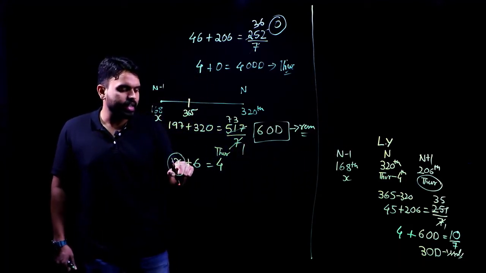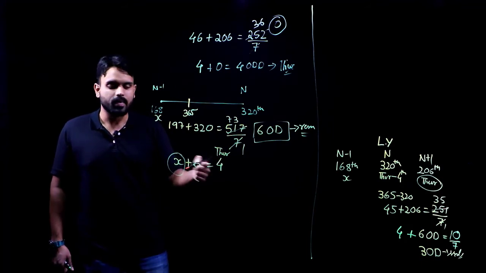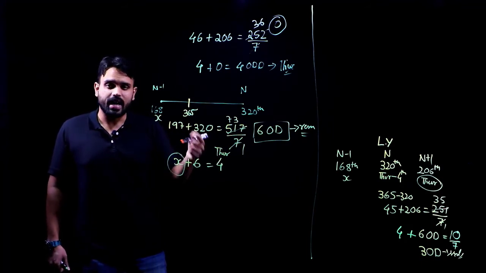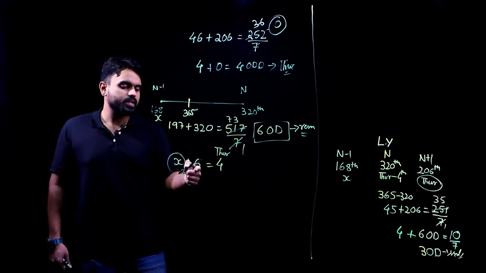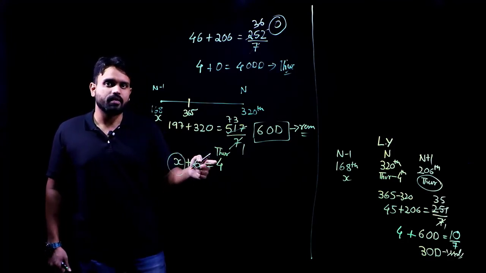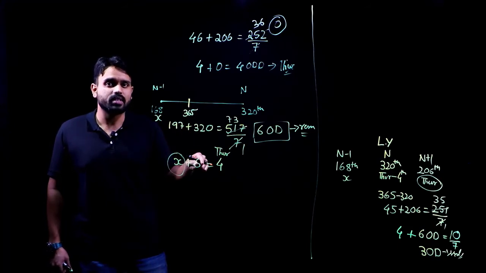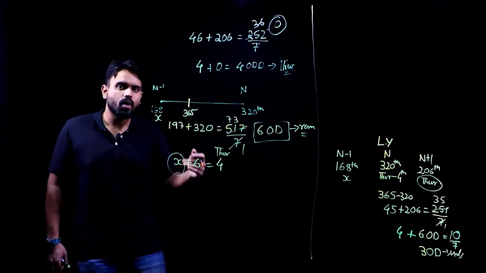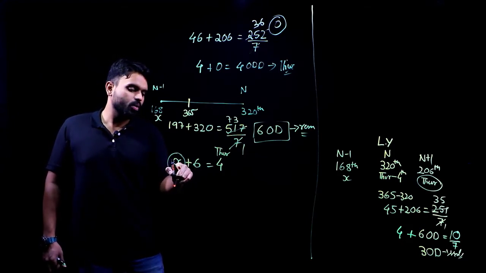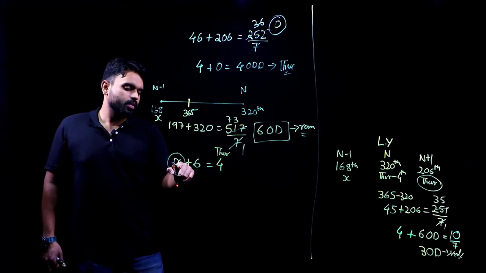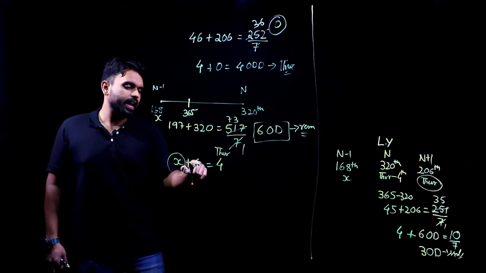If I take 1 here, 6 plus 1, 7, 0 odd days will come. If I take 2 here, 6 plus 2, 8, 1 odd day will come. Now if I take 3 here, 6 plus 3, 9. If I divide that 9 with 7, how many odd days will I have? 2. If I take 4 here, 6 plus 4 is 10, I will have 3 odd days.